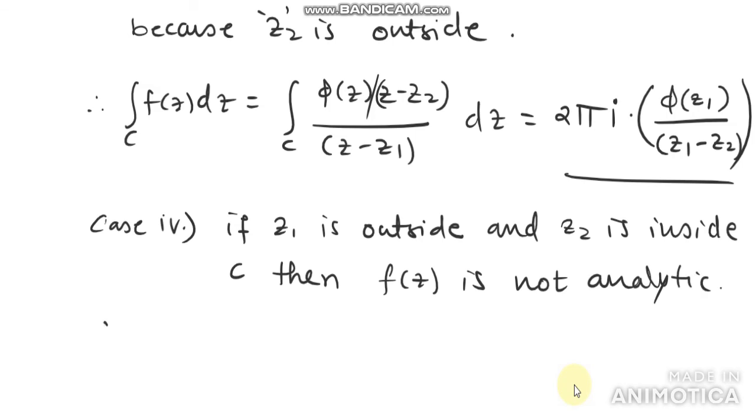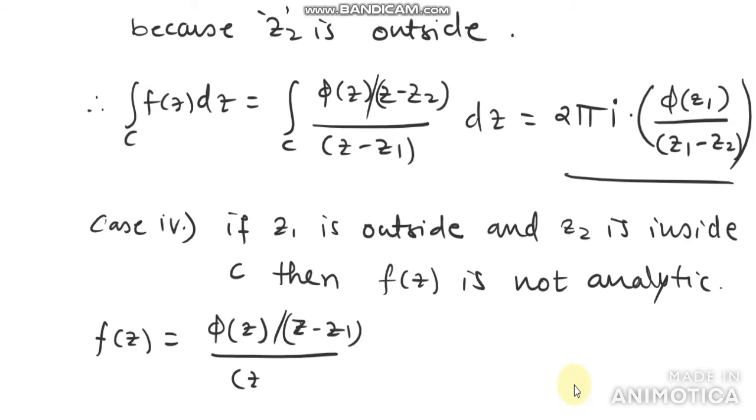In that case we express f(z) as phi of z divided by (z minus z1), because at the point z1 our function is analytic, hence I have written f(z) as phi of z divided by (z minus z1), total divided by (z minus z2).